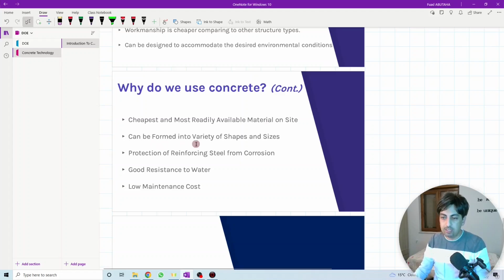It can be formed in different shapes and sizes. You can just design the mold with whatever size you want, whatever shape, then you cast the concrete, and at the end of the day, you will get the same shape or the same size you want. Protection of reinforcing steel from corrosion.